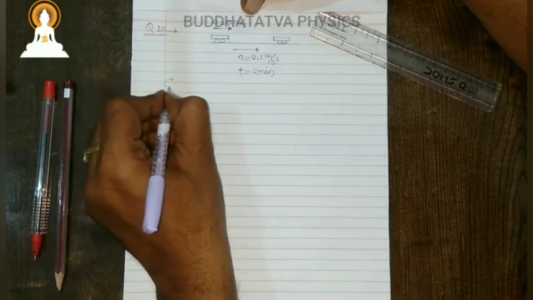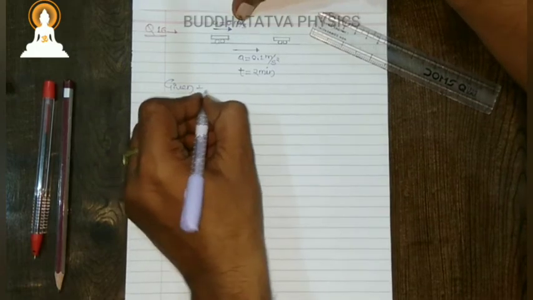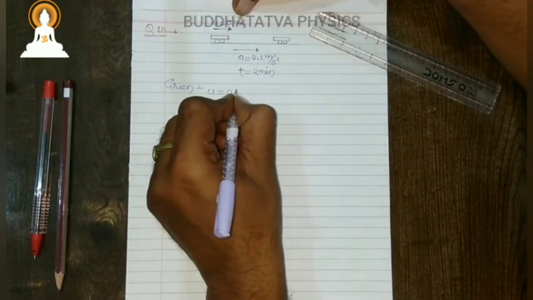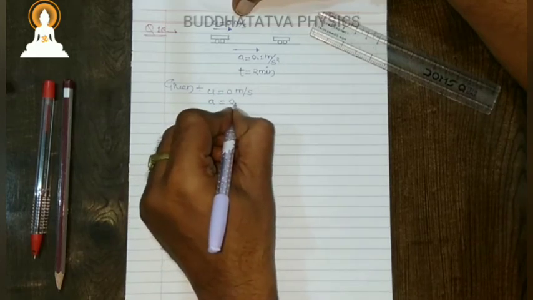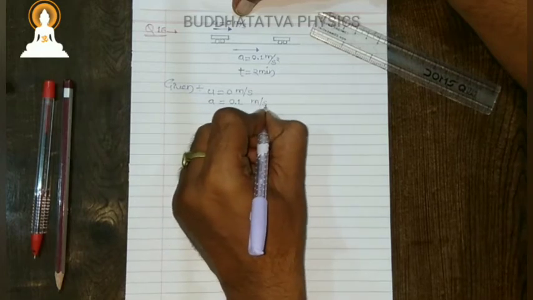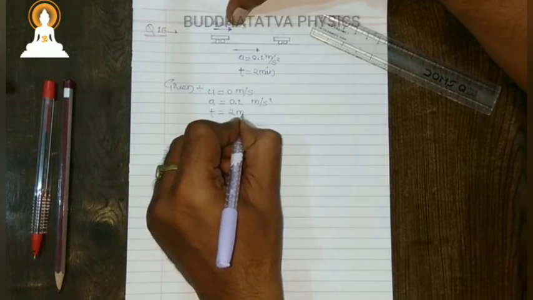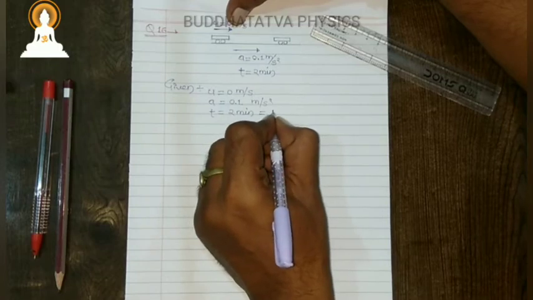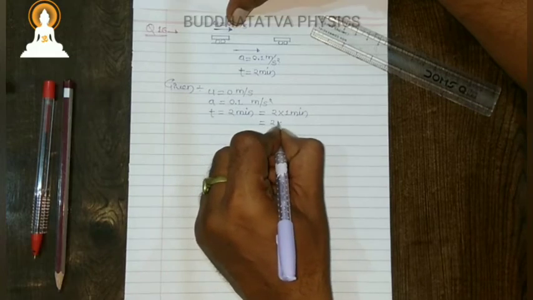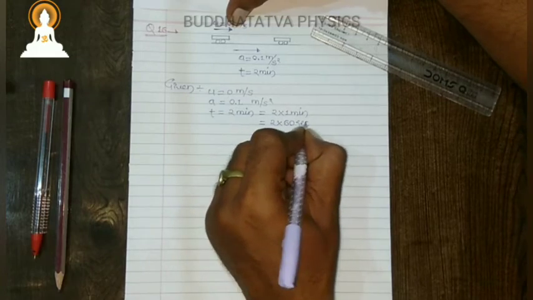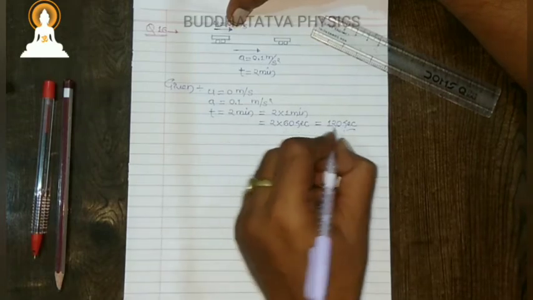Okay, so let us begin with given. What is given? Initial velocity is 0 meter per second. Acceleration is 0.1 meter per second square. But they have given time as 2 minutes. We may write it as 2 into 1 minute, so it becomes 2 into 60 seconds, which means 120 seconds.